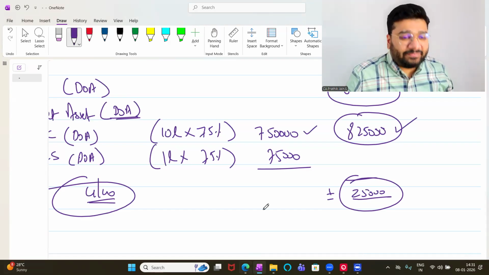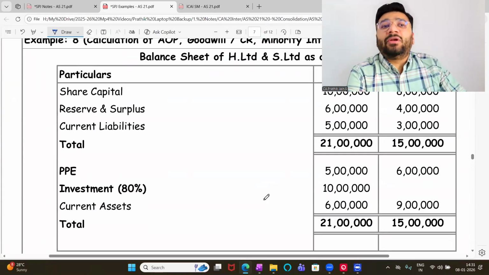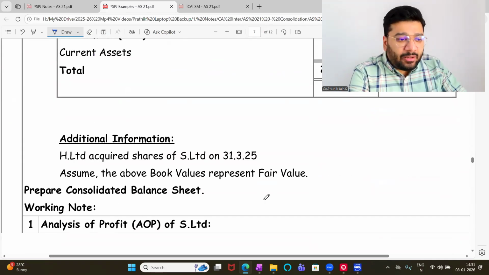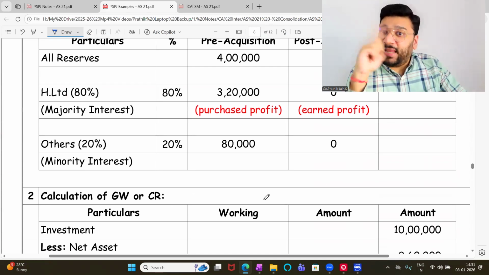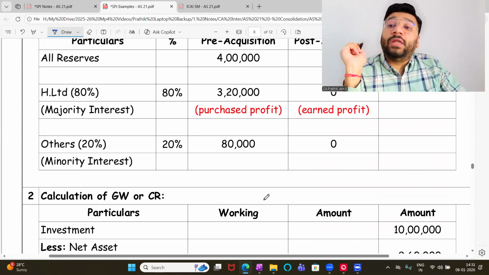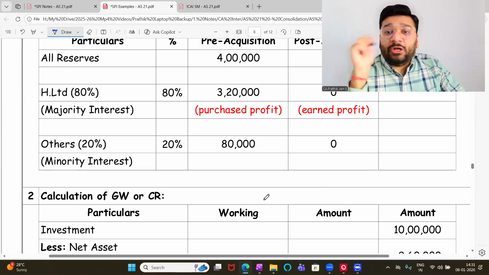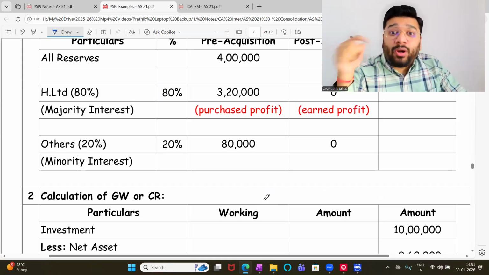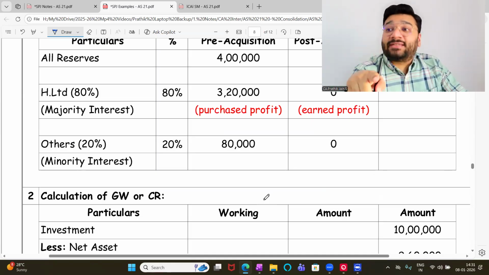It's software. Now, next class, what are we going to learn? A little bit of complication will come. We did journal entries in the last class, in case of a wholly owned subsidiary. Today, I brought into the picture a partly owned subsidiary. With that, what came into the picture? Minority interest, other shareholders. But what is the journal entry for that, I have not discussed. I only discussed two working notes: one is AOP, second is Goodwill CR.